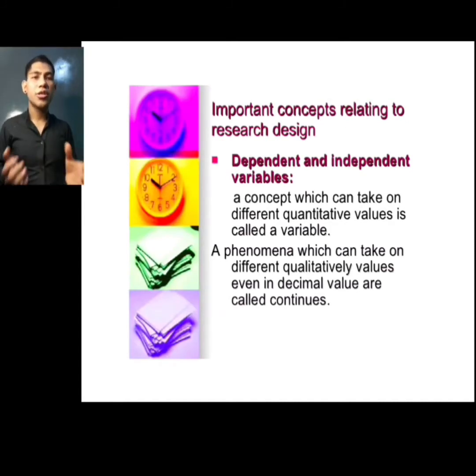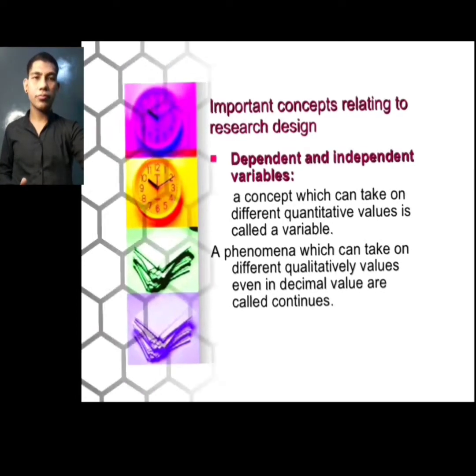Important concepts relating to research design. Dependent and independent variables. A concept which can take on different quantitative values is called a variable. A phenomenon which can take on different quantitative values, even in decimals, is called continuous.